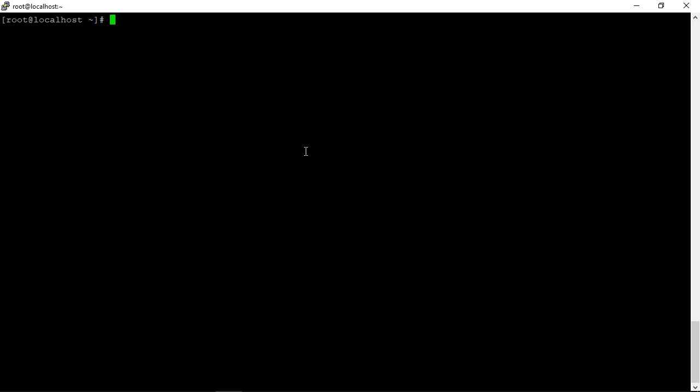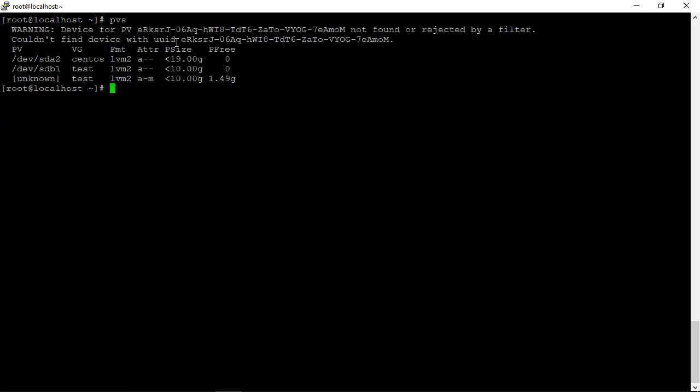Now you have two options. One is to create a physical volume with the default command, or you can specify the UUID which was there in the earlier physical volume. First we need to check the UUID. Either you can check with pvs. If it shows the UUID, then it's fine. If it doesn't show this, you have the option to check the previous configuration file.